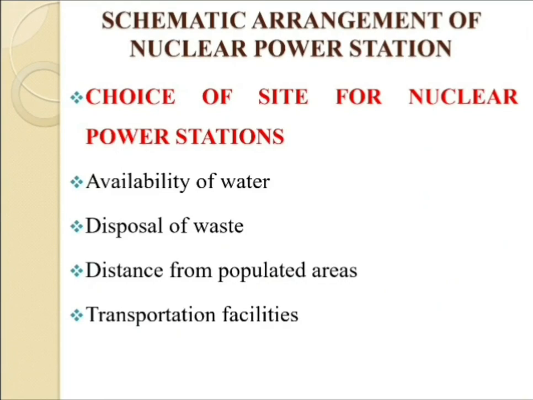Third one, that is the distance from populated area. The site selected for the nuclear power station should be quite away from the populated area, as there is a danger of radioactivity in the atmosphere near the plant. However, as a measure, dome is used in the plant which does not allow the radioactivity to spread by wind or underground waterways. And last one, that is the transportation facilities.